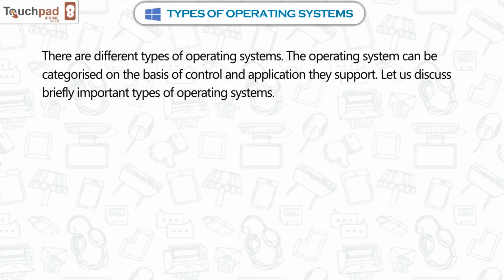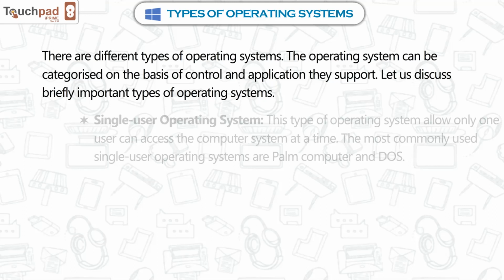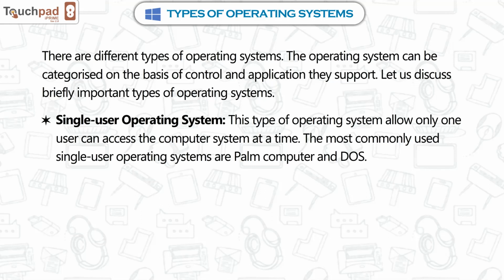Types of operating systems. There are different types of operating systems. The operating system can be categorized on the basis of control and application they support. Let us discuss briefly important types of operating systems. Single user operating system. This type of operating system allows only one user to access the computer system at a time.